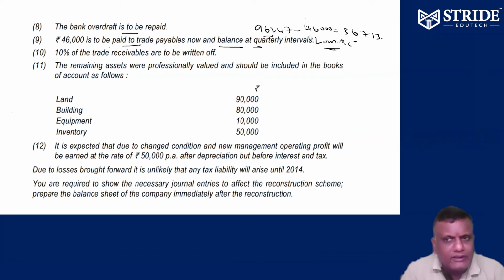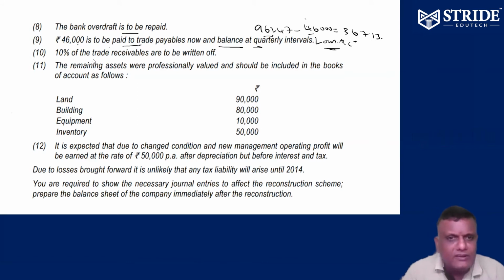Out of 96,247 we paid 46,000. Balance is a loan from trade payables for us, or we can treat it as bank OD from trade payables for us. So bank OD from trade payables 36,713.